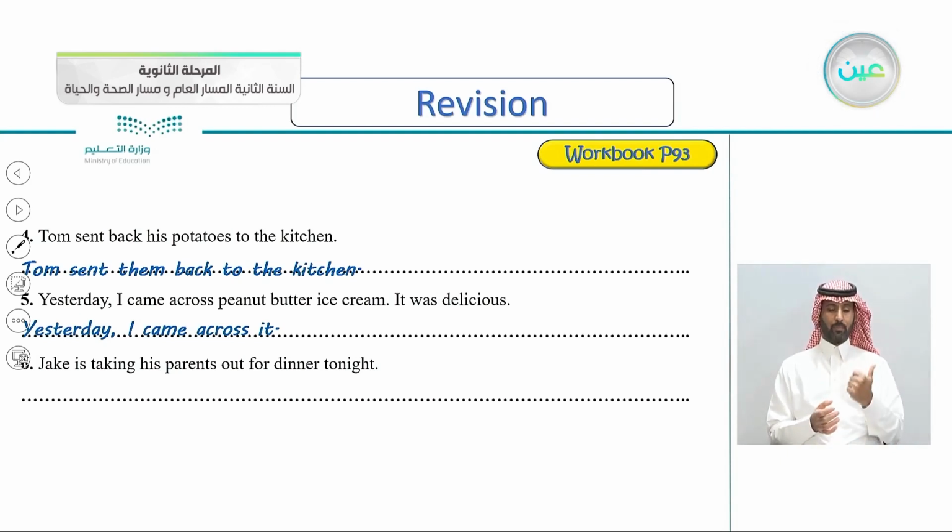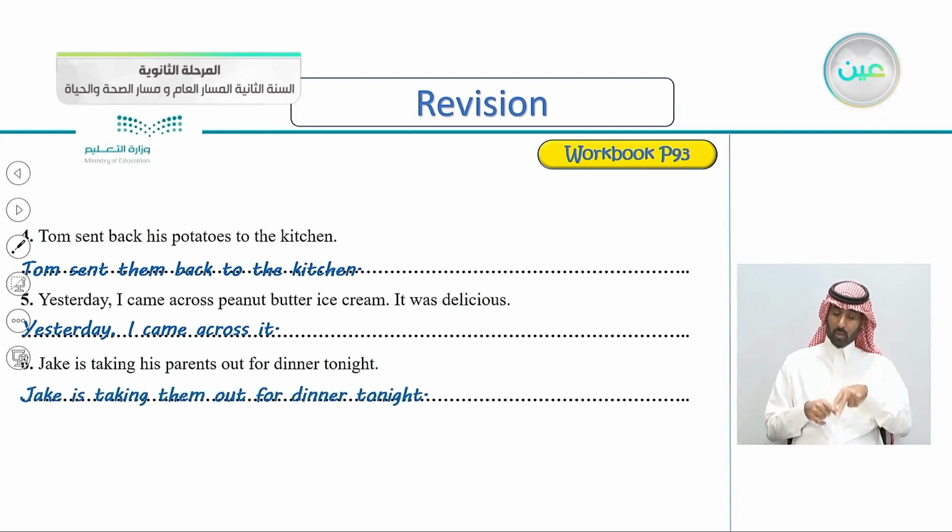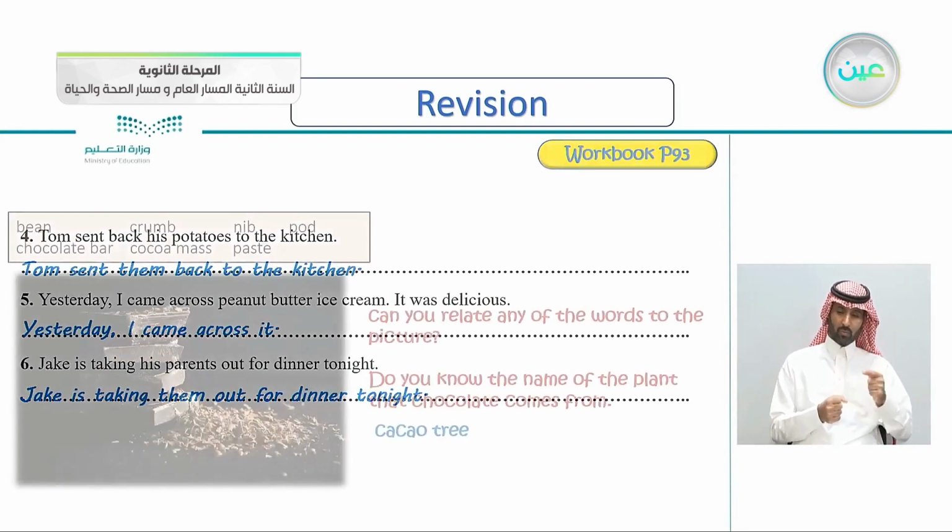Number 6, Jake is taking his parents out for dinner tonight. So we say Jake is taking them, his parents, out for dinner tonight. I think this is an easy exercise, changing a noun object into a pronoun.